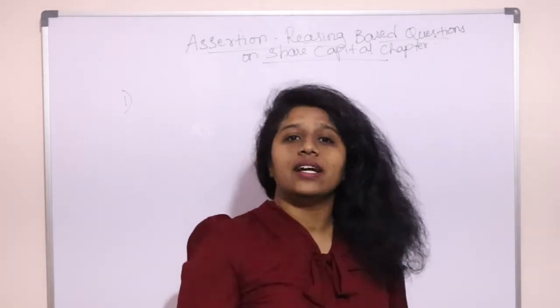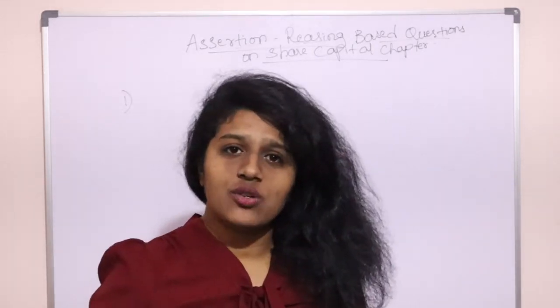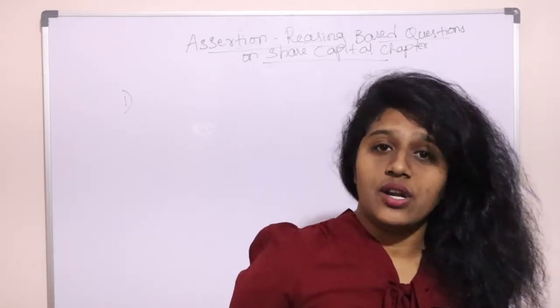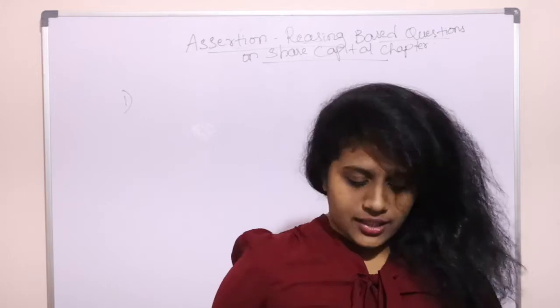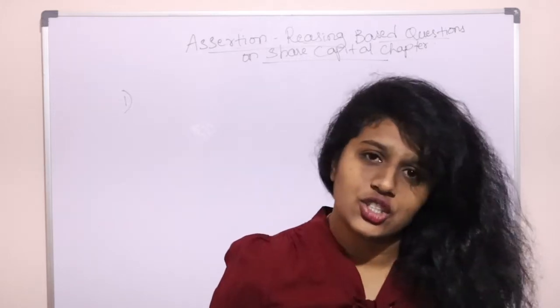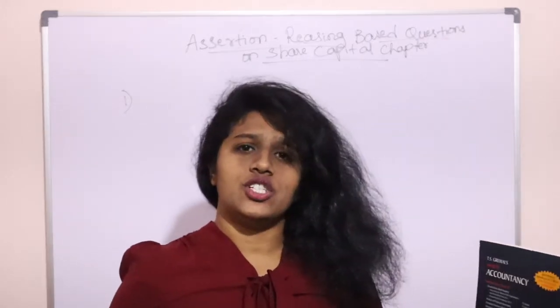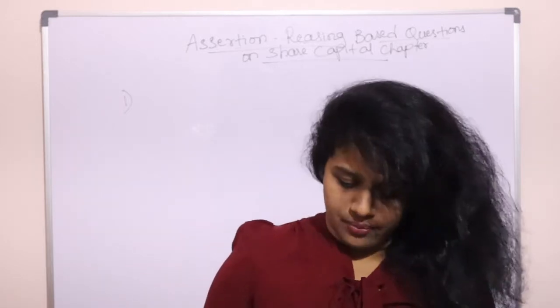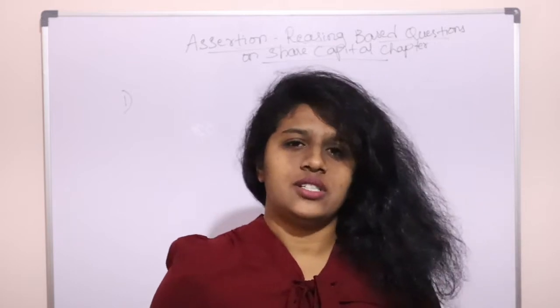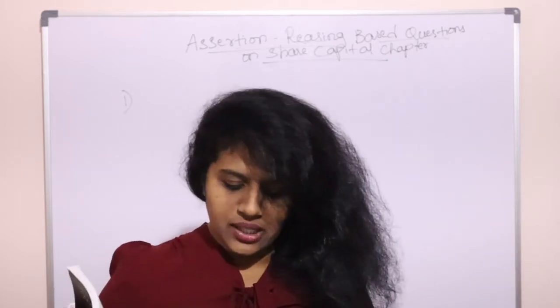What is a separate legal entity? It can have its own assets and liabilities in its own name, and it has a separate existence from its shareholders. Then it has perpetual succession: no matter what happens to the shareholders, it will continue to exist. So that's perpetual succession. So all of these are true. Yes, the joint stock company is like this.